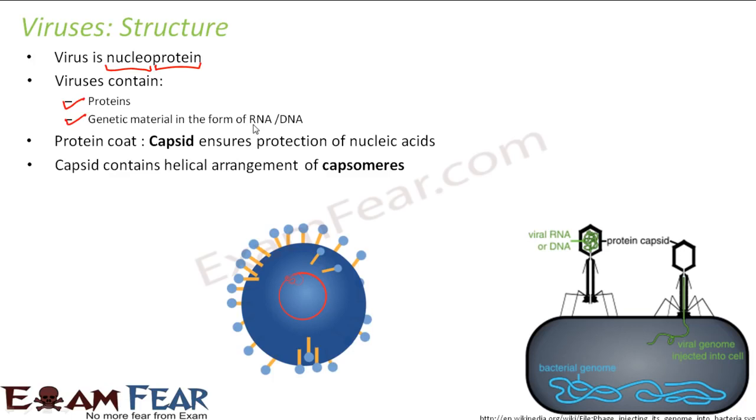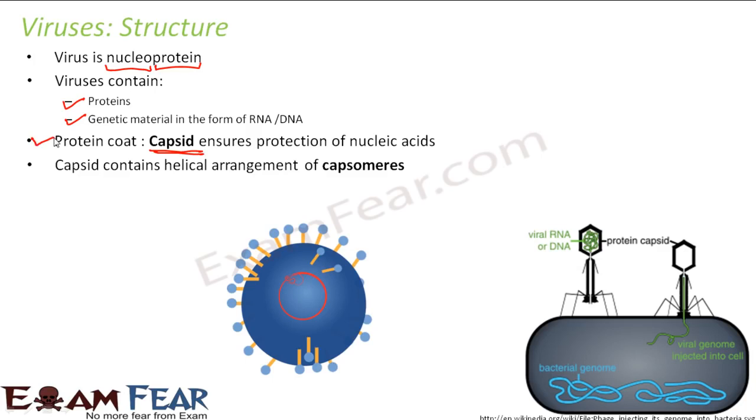Now, in order to protect this genetic material, there is a protein coat which is present, and that is known as capsid, and this is how it looks like. So here you can see this black colored structure, that is the protein capsid, which is actually protecting this genetic material, this coiled structure inside. Now this genetic material can be RNA or DNA. Since there is no cell or cell membrane, just for protection you have this protein cover which is called capsid.